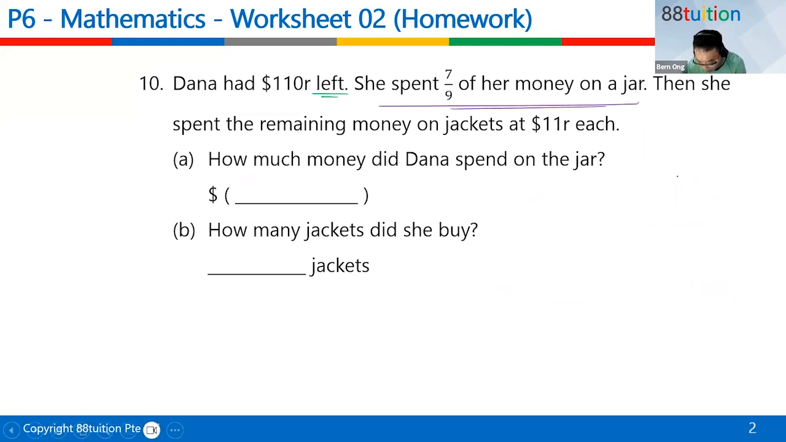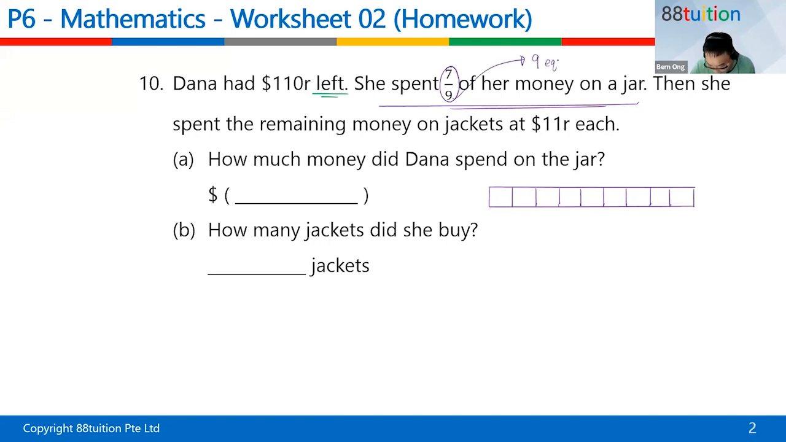So down here, usually I will draw a little model just to calm myself down. At least there's something in front of me, and I can have a better understanding. That's the reason why I draw models. So I draw 9. How come 9? Because they say 7 out of 9, so I need to draw 9 equal parts. Children, you understand what the 7 over 9 means or not? The 9, the denominator, means 9 equal parts. Can or not?